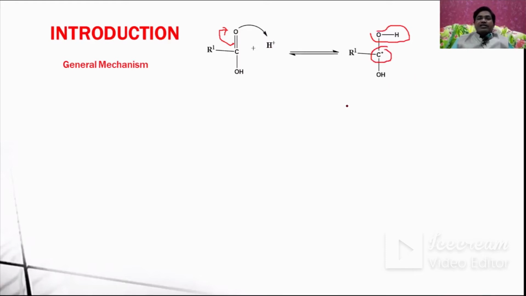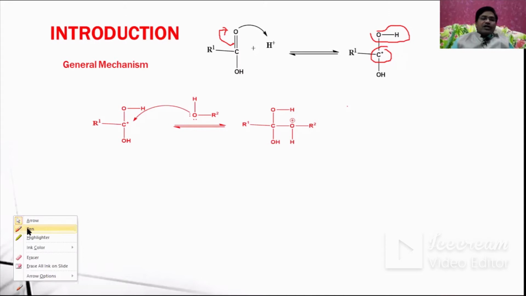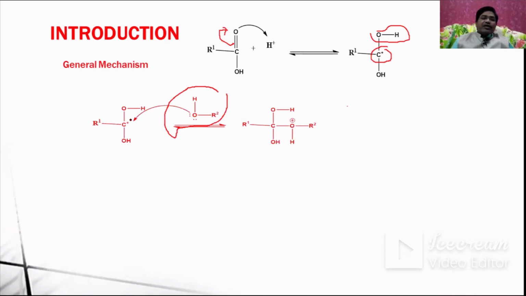And in the second step, you can see what happens. This acts as the nucleophile, because the two lone pairs of electrons are there. It acts as a nucleophile where it is going to attack this carbocation like this. When it is attacked here, you will get an intermediate, and in this intermediate the oxonium ion is formed.